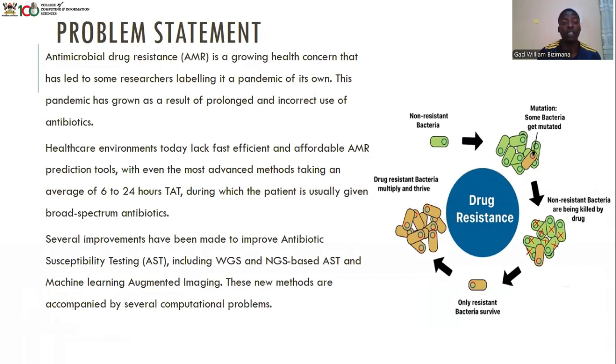The existing advanced ones take between 6 and 24 hours, and in this time patients are given broad-spectrum antibiotics. So several improvements have been made to these methods, and they have been accompanied by several computational problems.